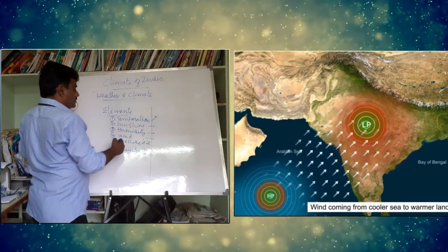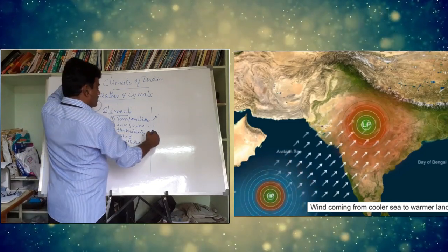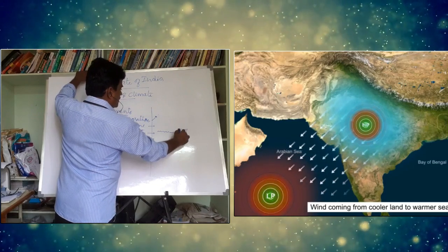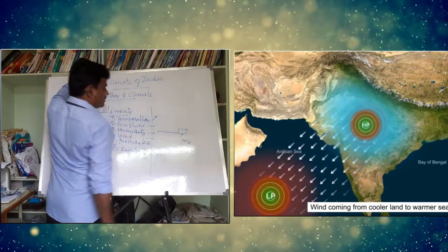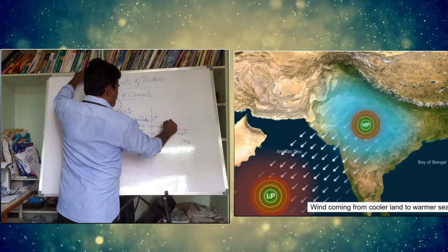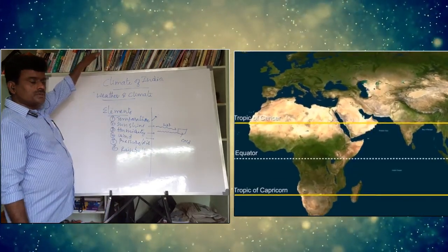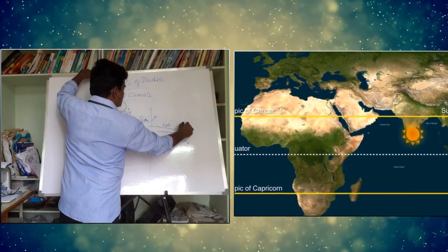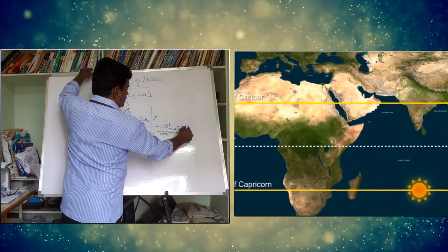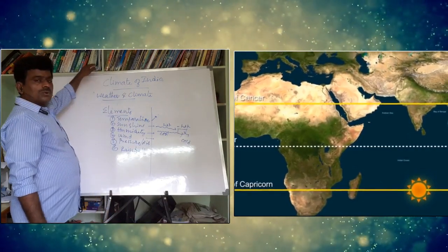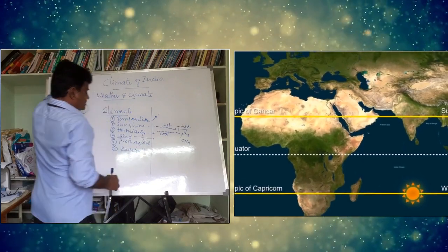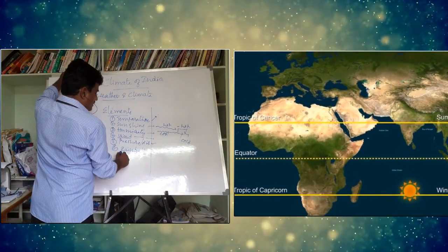Coming to wind, a cold wind that blows towards a region makes it cold. A hot wind that blows towards a region makes it hot. When a cool wind blows towards the region, the area becomes cool, right? So wind can influence, even air pressure also, even rainfall also.